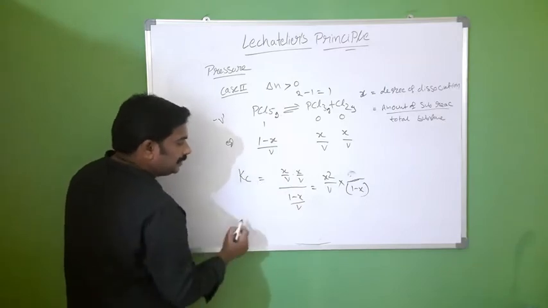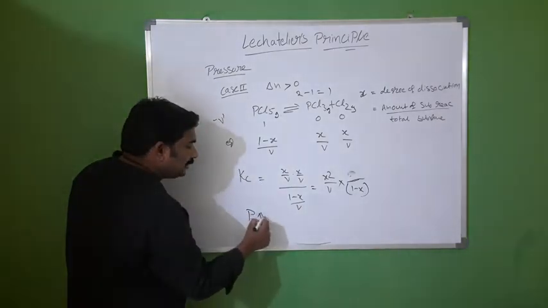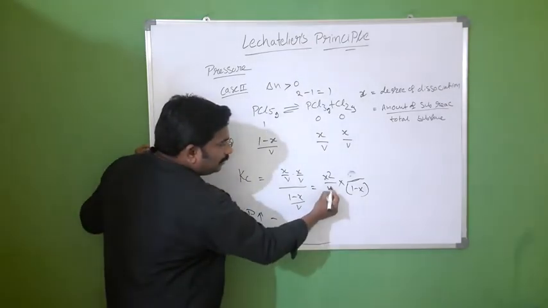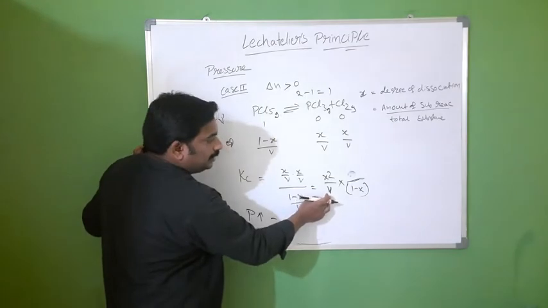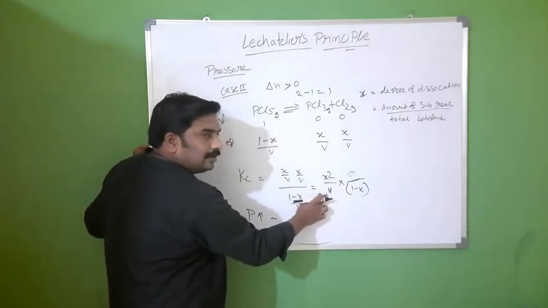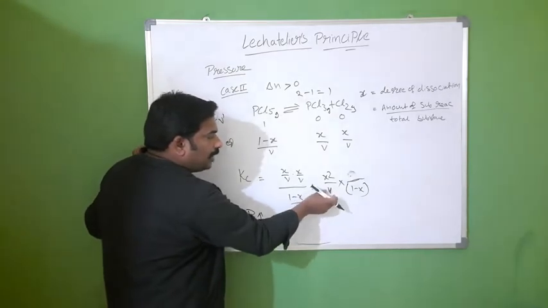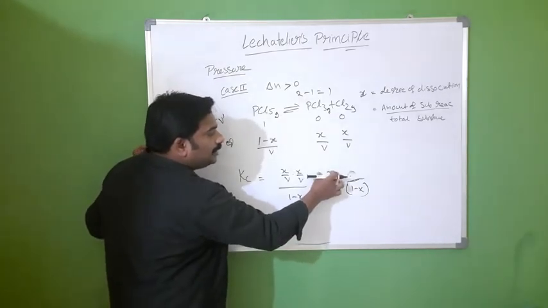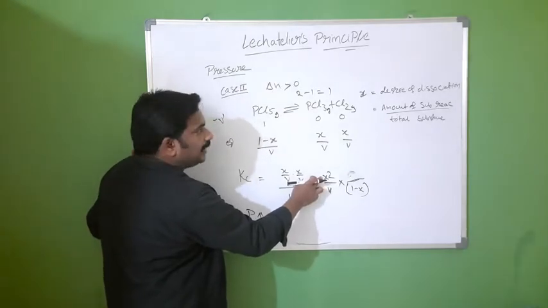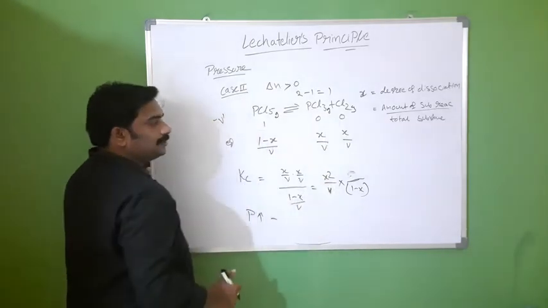Now for this reaction, if you increase the pressure, what will happen? The volume term is in the denominator. The volume will decrease. To compensate this, we have to decrease the x value. The x value means the degree of dissociation.